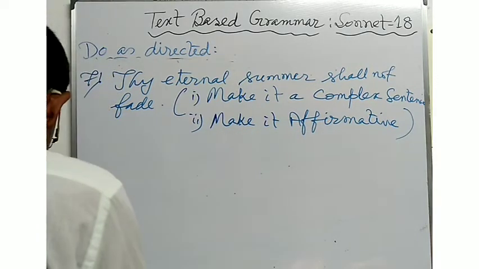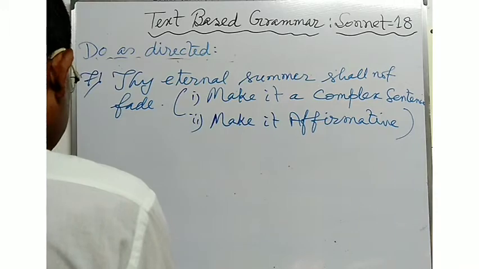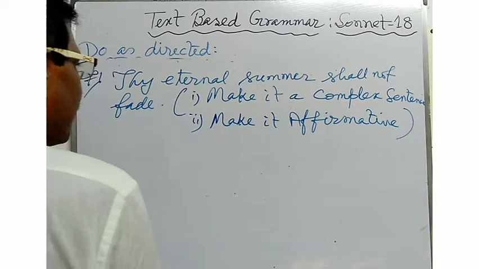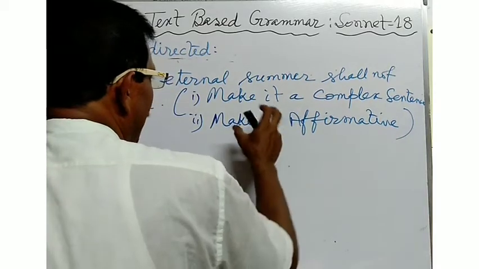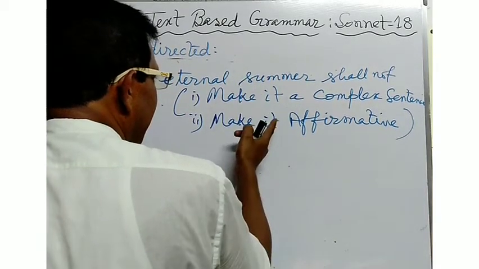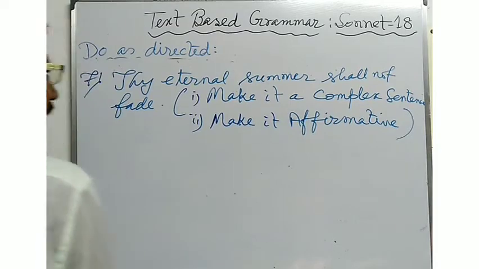So at the time of writing the answer for the first instruction, if you want to make the sentence a complex sentence, what type of answer will you write?